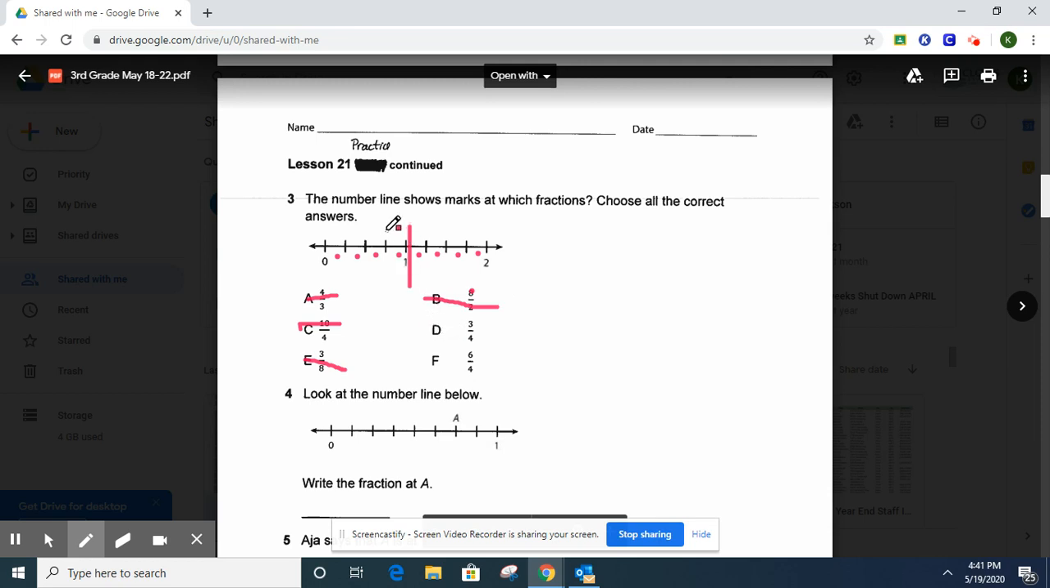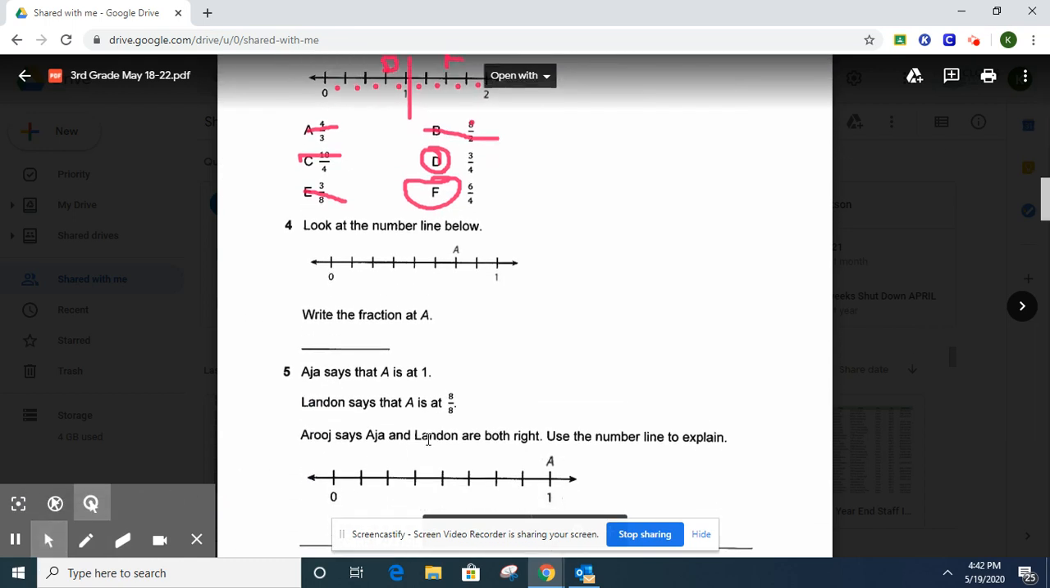3 fourths. We can do 3 fourths right here. So D can work and 6 fourths can work. So at 3 fourths, put the letter D. And at 6 fourths, so 3 fourths, 4 fourths, 5 fourths, 6 fourths, put the letter F. It doesn't really match the directions, but let's do that. If you do that, you'll be correct.